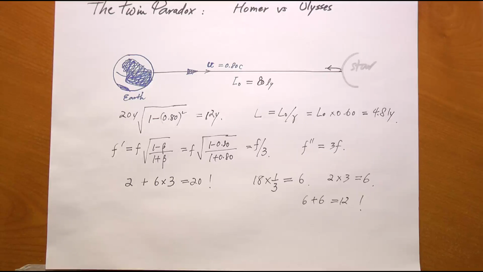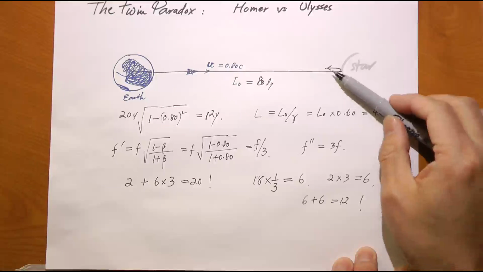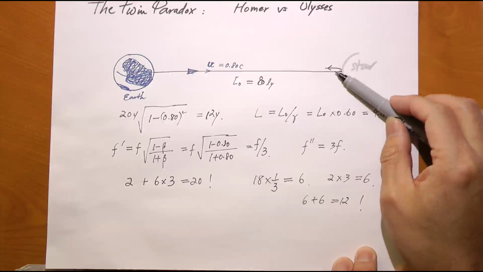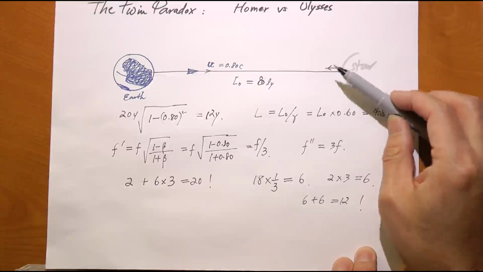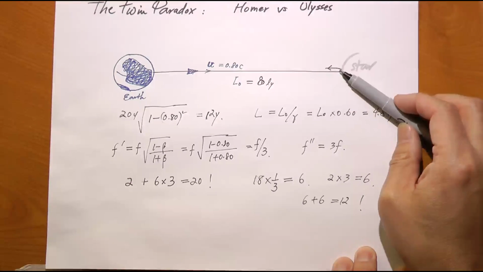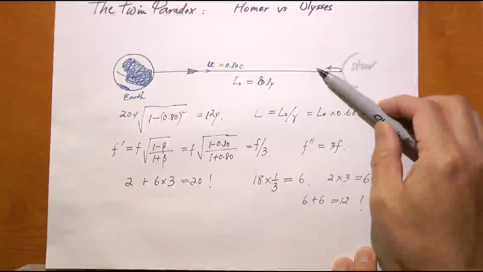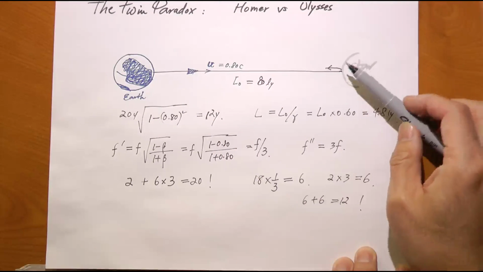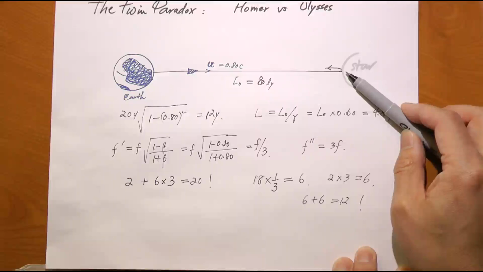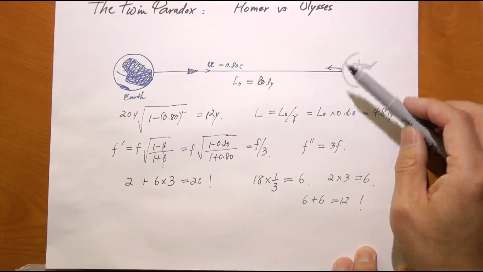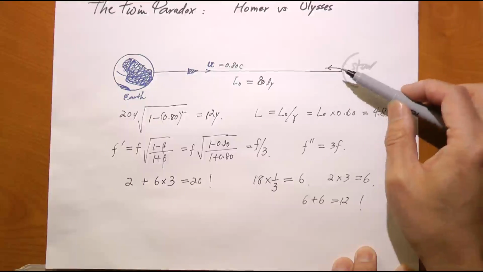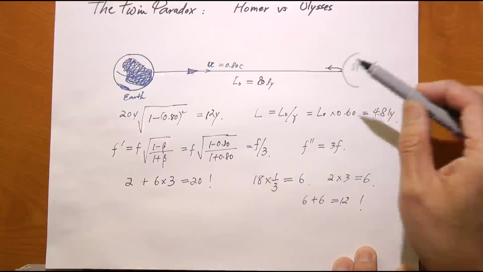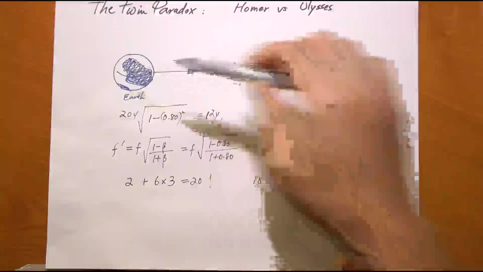Well, if you take a real close look, you find that in our argument, the moment when Ulysses made a sudden turn, that is where the problem arises. When he makes a sudden turn, he immediately faces a faster incoming frequency rate. And yet, Homer does not know he already made a turn, so therefore Homer has to wait a little bit longer before the faster signal comes in. It is the fact that Ulysses made a sudden turn that made the difference. That was where the symmetry between these two systems was broken.